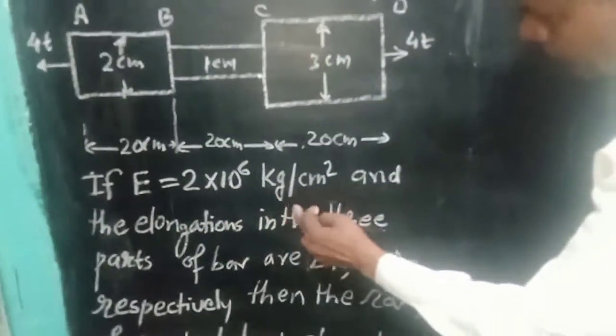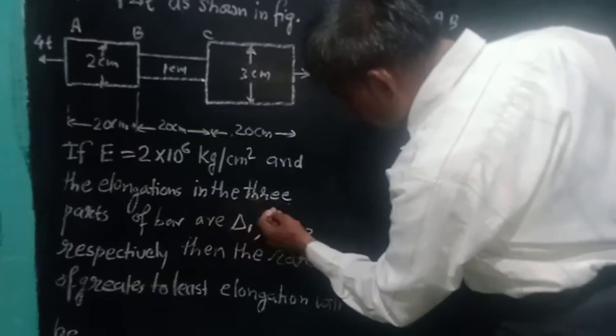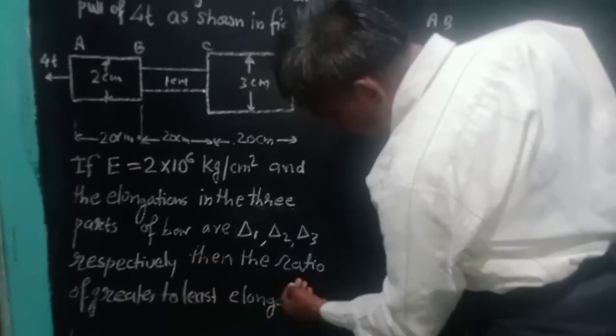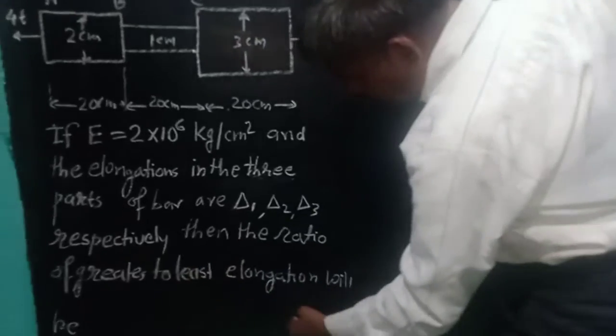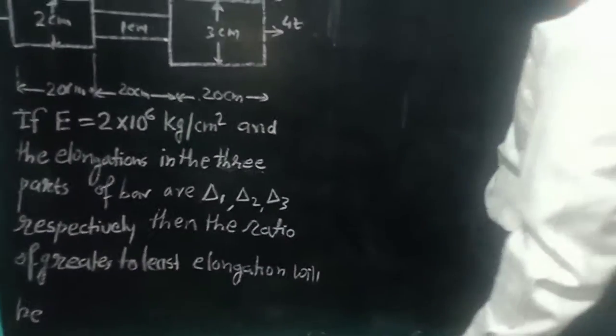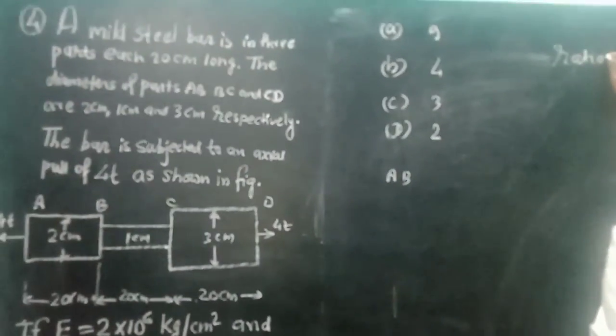If E is equal to 2 into 10 raised to power 5 kg per cm square, and the elongations in the 3 bars are del 1, del 2, del 3, then find the ratio of greatest to least elongation.